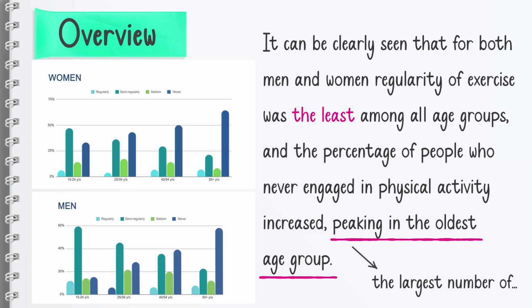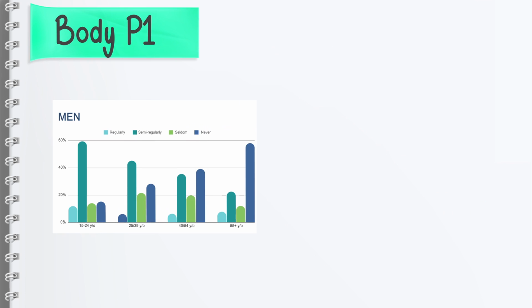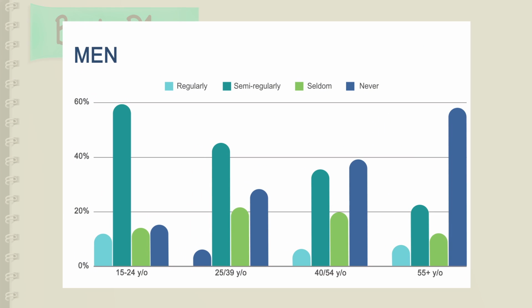Now let's turn to our next paragraph, which is the first body paragraph. In writing our first body paragraph, we start with 15 to 24 year olds, right? We talk about the data here. We talk about the most and the least, of course, and we provide data. We write the number of percentages here.